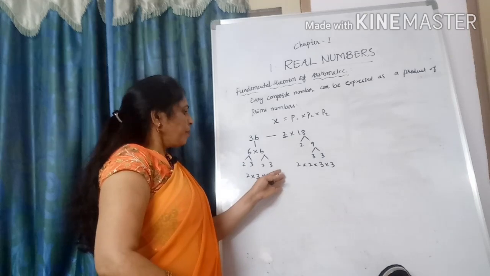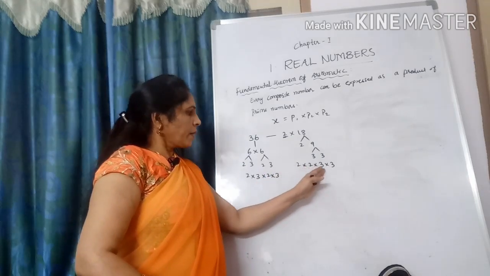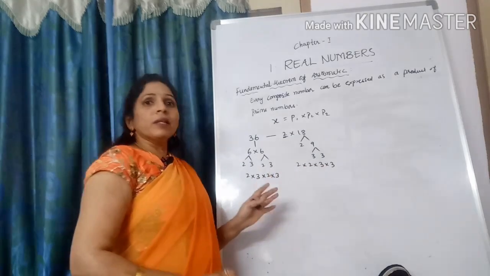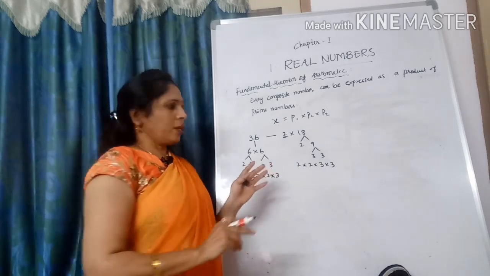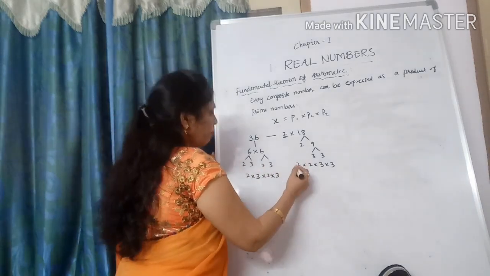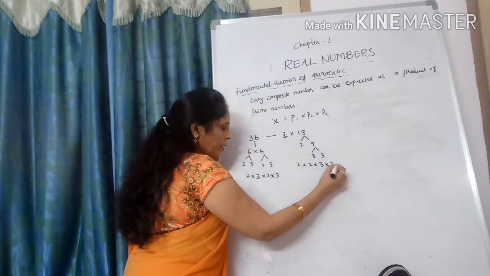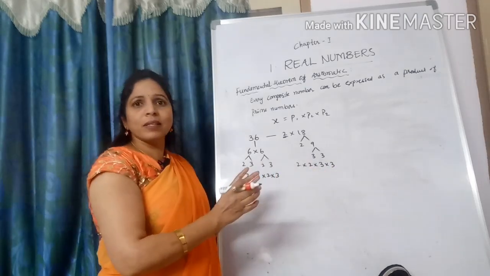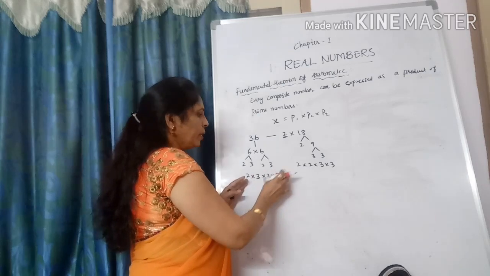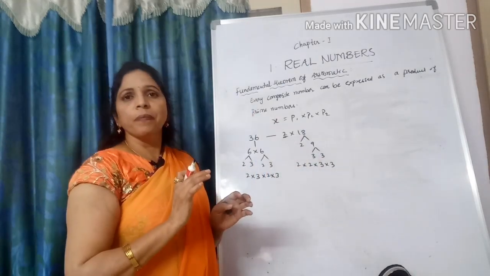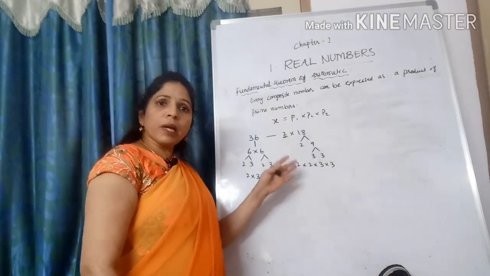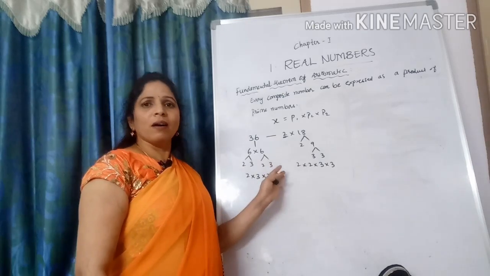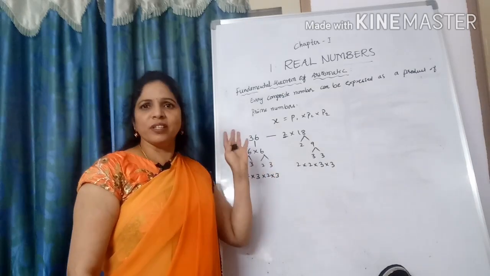See here, the order of the prime factors changed, but the prime factors are unique. Here the order is 2 comma 2 comma 3 comma 3. Here 2 comma 3 comma 2 comma 3. But prime factors are unique. 2 and 3 here, 2 and 3 here also. Understood? See here, prime factors are unique, but the order of prime factors might be changed.